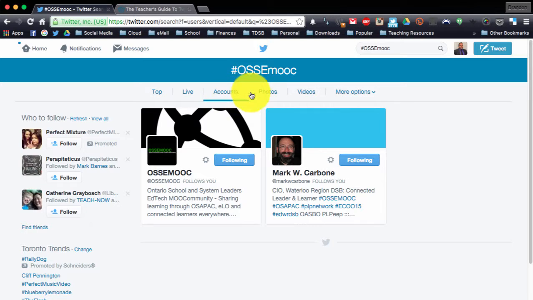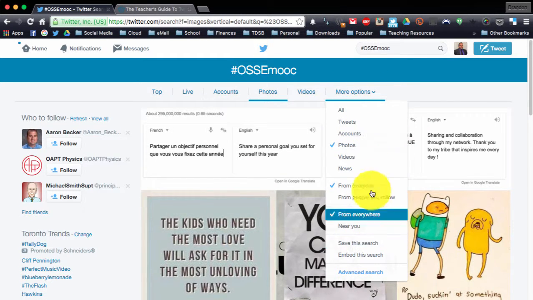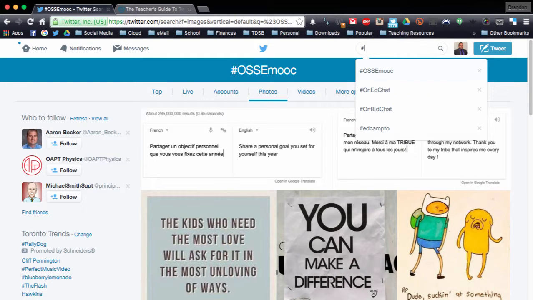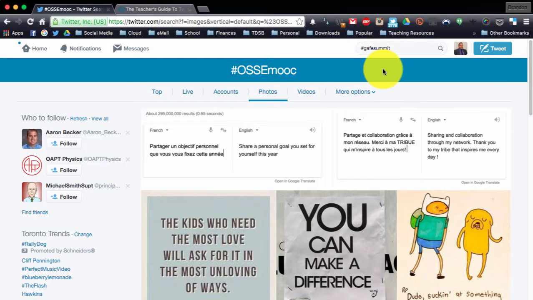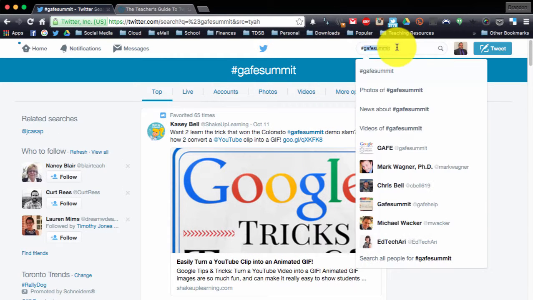So there's Mark. You can also go to photos, videos, and there's different options you can enable as well where it's kind of save searches. Some really cool other ones if I'm at a conference, so if I'm at, say, maybe like a Google Summit or something like that, or if I'm at a GAFE Summit, you can click on that, and that will bring you also to some really good activities and different types of articles or things that you have there. So you can always search hashtags based on that.